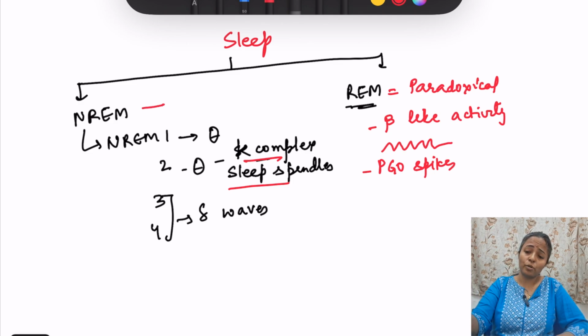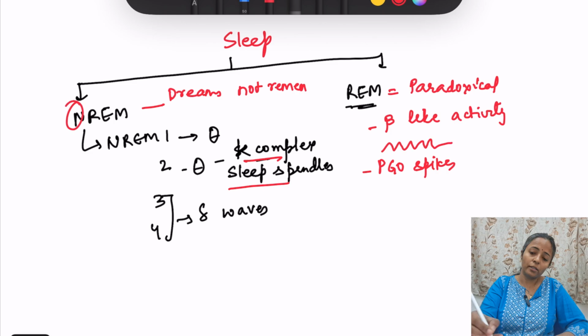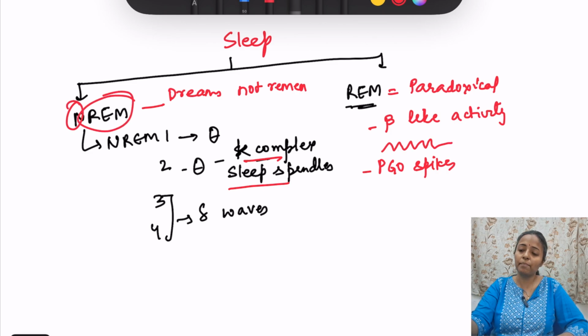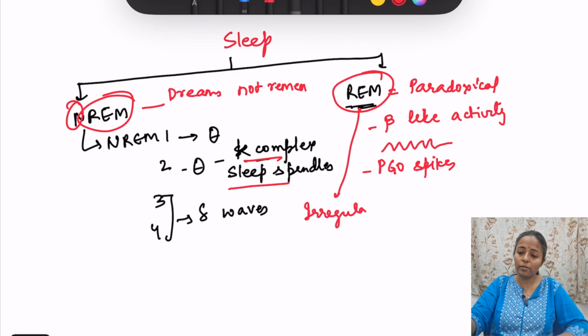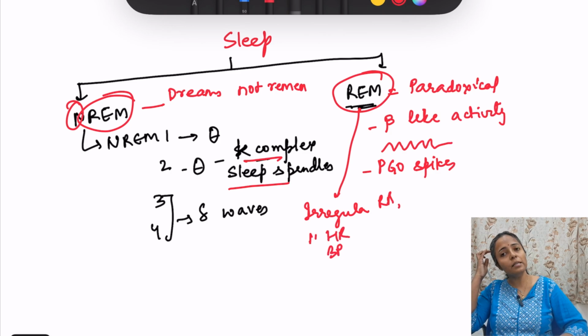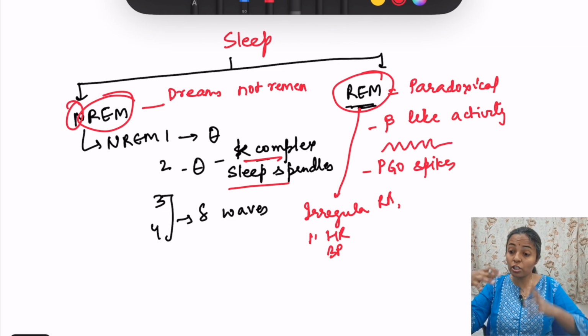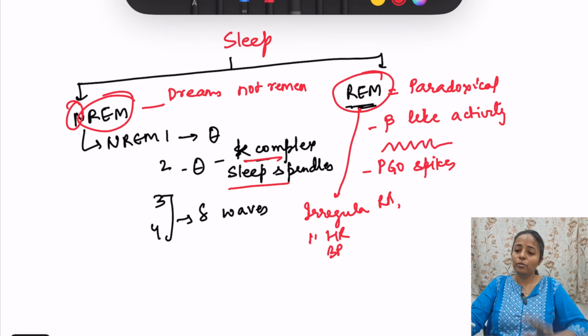अच्छा, then what are certain characteristics? NREM sleep में जो है dreams are there which are not remembered, ठीक है। REM sleep में dreams are remembered, so that is one. And REM sleep में there is irregular respiratory rate, irregular heart rate, irregular blood pressure, ठीक है। And dreams in REM sleep are remembered and more emotional and visual, right? So that is about sleep.